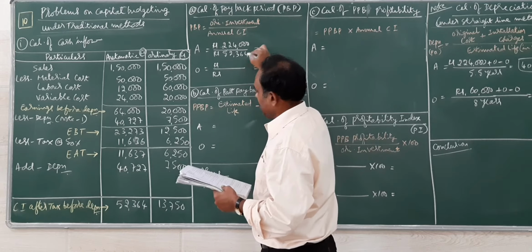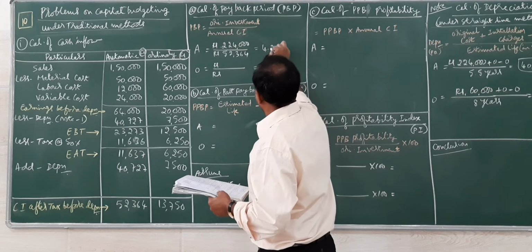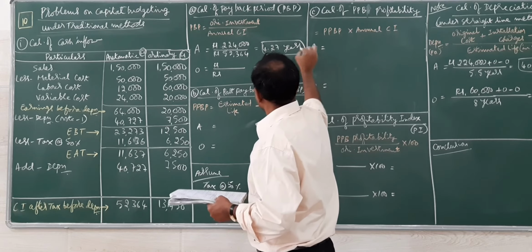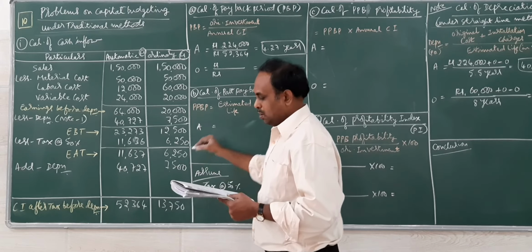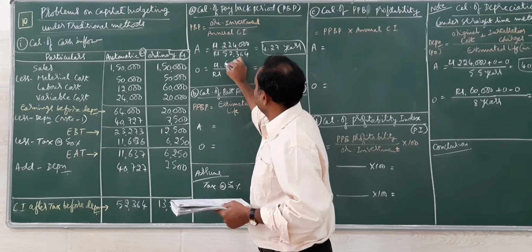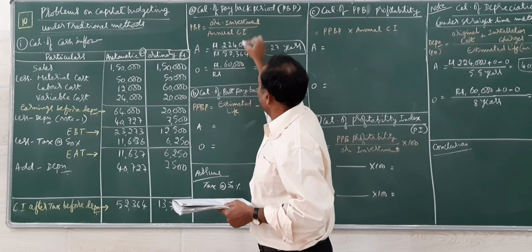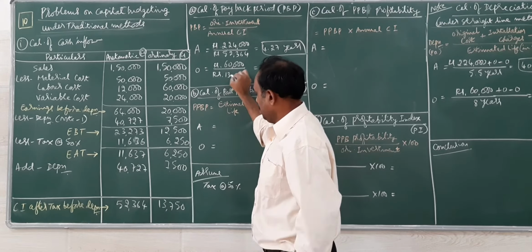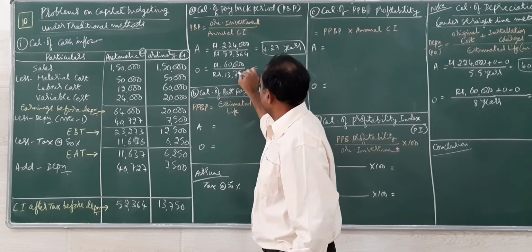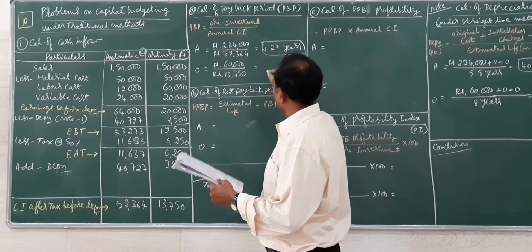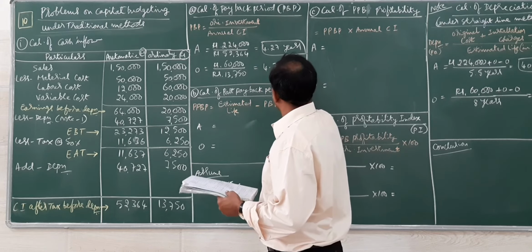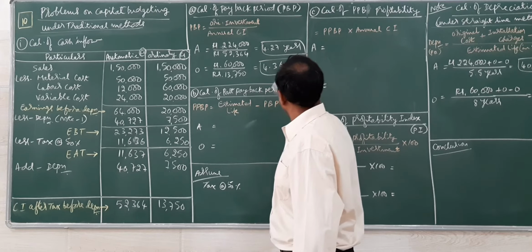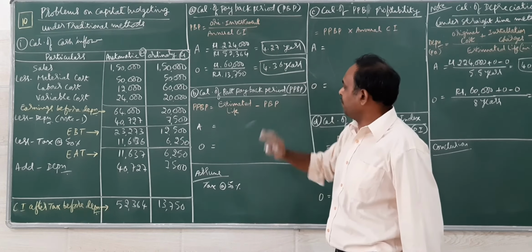So if we do that, we get 4.27 years. For the other one, ordinary machinery, original investment 60,000, inflow 13,750, we get 4.36 years. So whichever is the least we have to prefer.